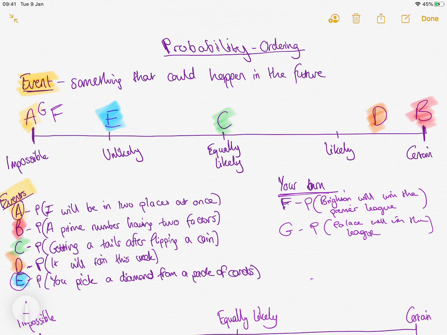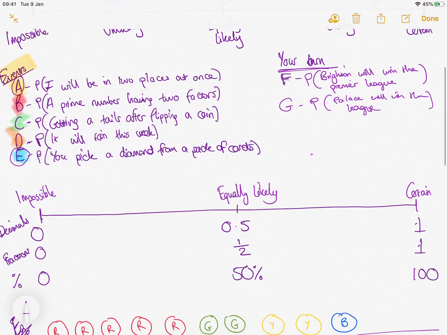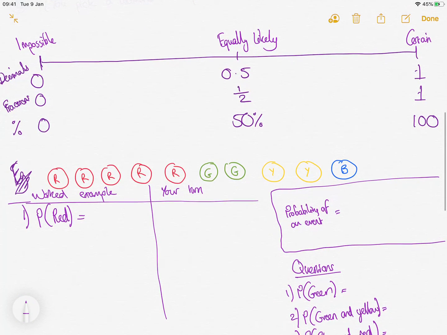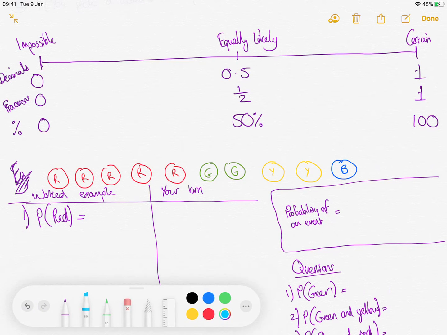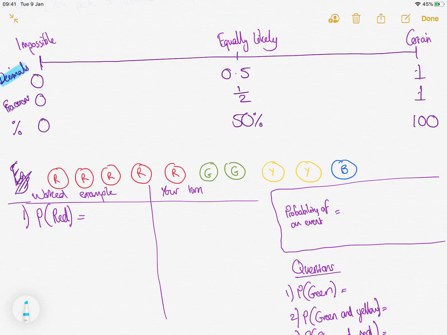Right, so that's probability in terms of words. As I said, we're mathematicians, so we want to put numbers on it. So I've got my scale here, and some other ways we can write probabilities are as decimals. So going from 0 to 1, and you have all your decimals in between, 0.5 being half likely. Can have fractions, going from 0 to 1 again with all your fractions in between, so 1/2 is the fraction there.